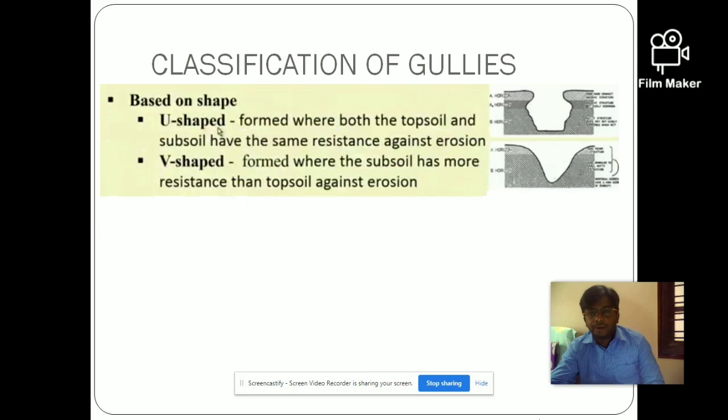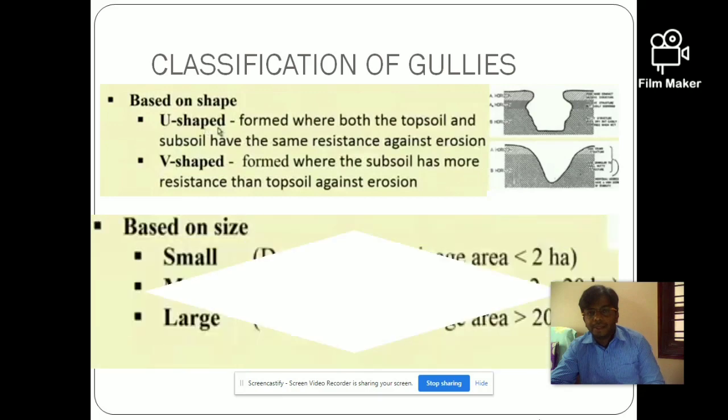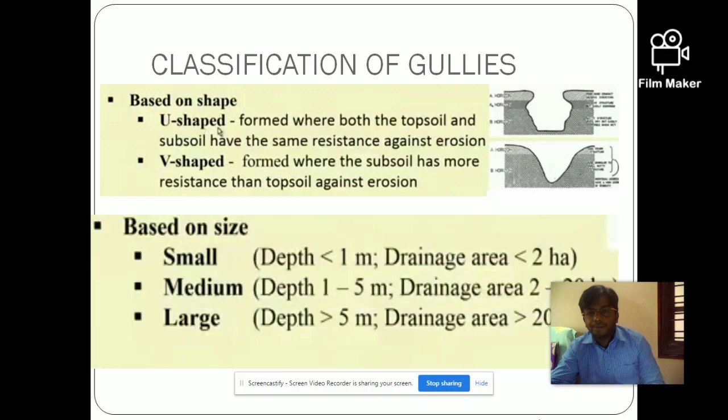Next is the classification of gullies. Based on the shape, we can classify the gullies as U-shaped and V-shaped. U-shaped gullies are formed when the topsoil and subsoil have the same resistance against erosion, and V-shaped gullies are formed when the subsoil has more resistance than the topsoil.